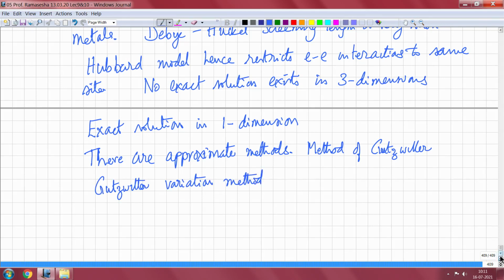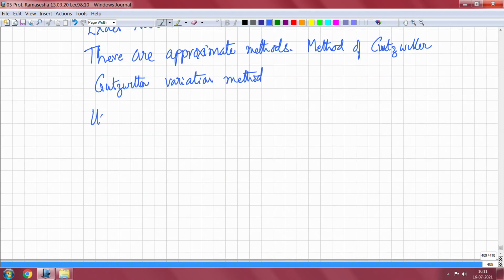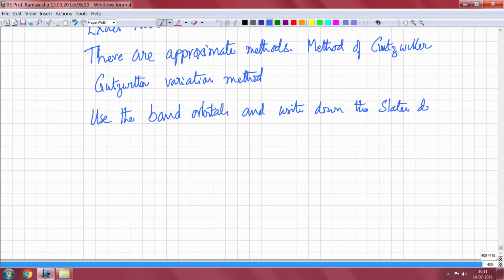What it does is the following: use the band solutions, the band orbitals, and write down the Slater determinant corresponding to band orbitals.